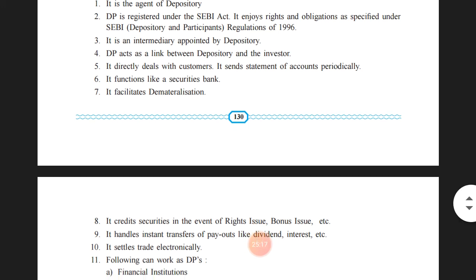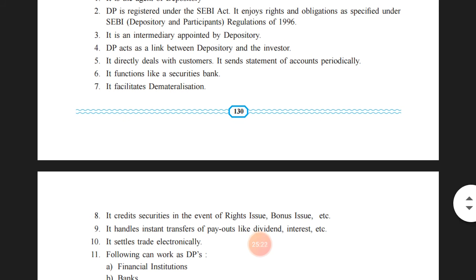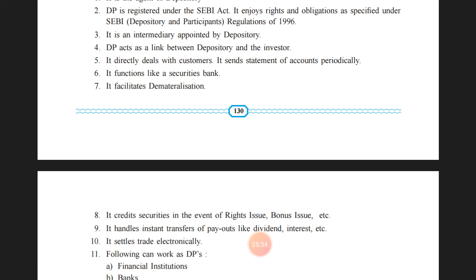Fifth one, it directly deals with the customer. It sends statements of account periodically. So depository participants have a direct contact with the customer. Frequent statements of account need to be sent by the depository participant to the investors. It functions like a securities bank. So the depository participant functions like a securities bank, where all the data related to the investment done by the investor will be maintained.